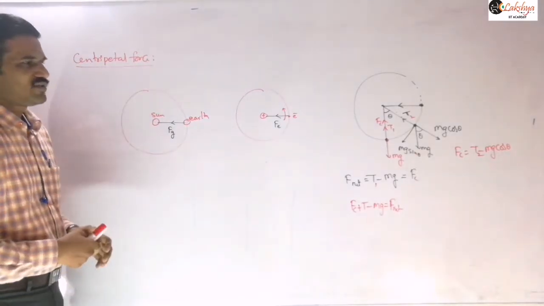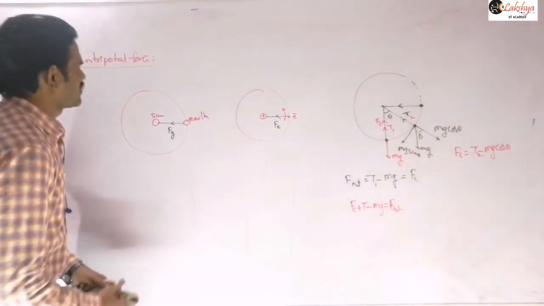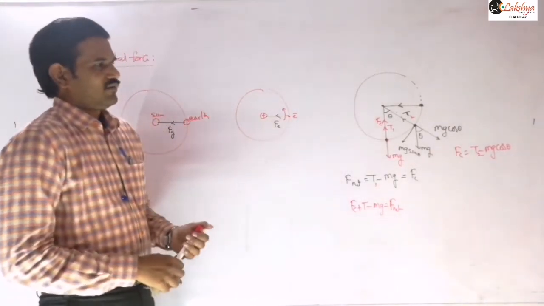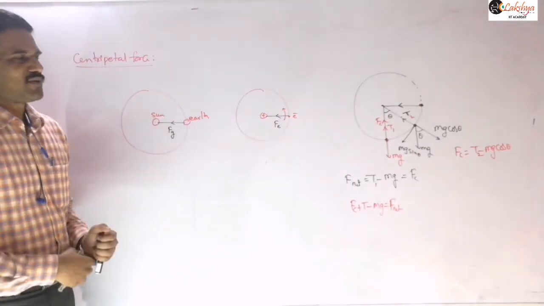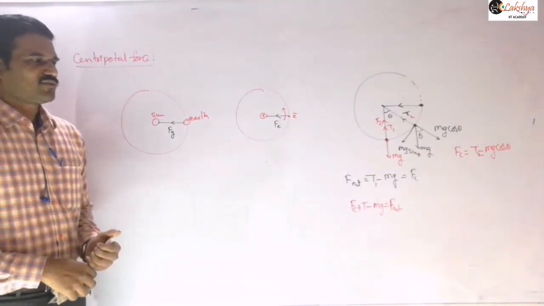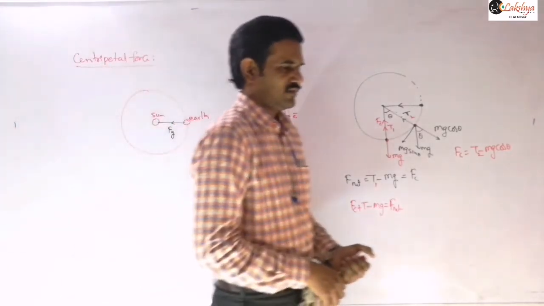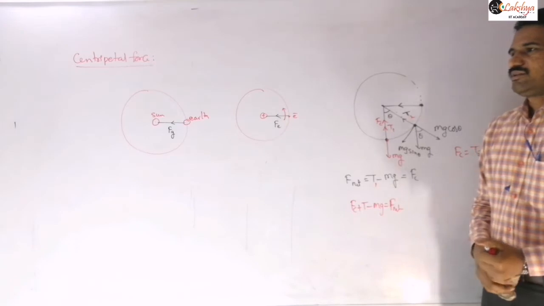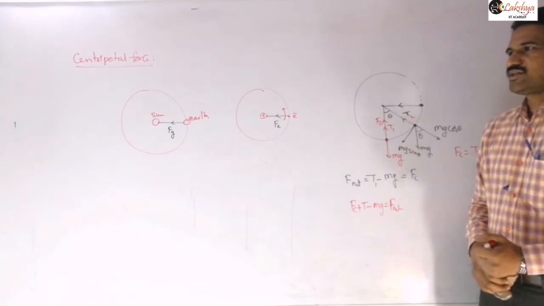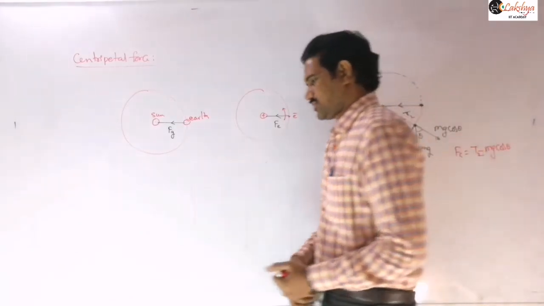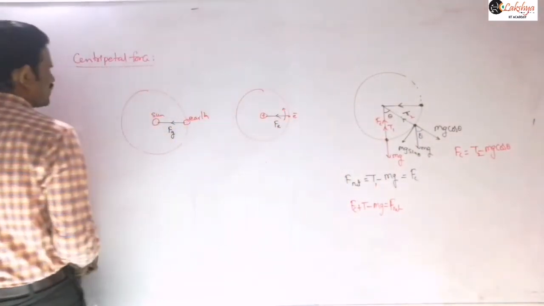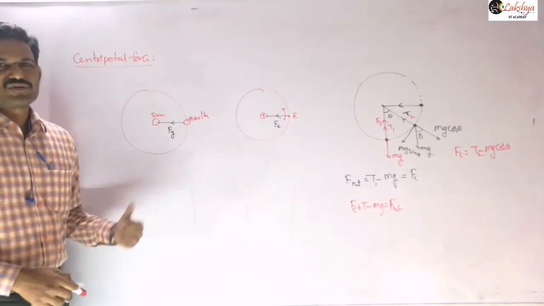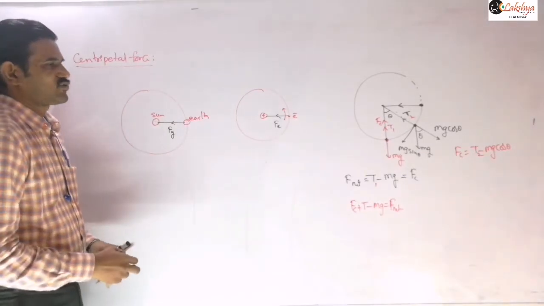Now you may note down the centripetal force definition. When the particle is revolving in a circular path, there will be some acceleration of the particle called centripetal acceleration, directed towards the center.